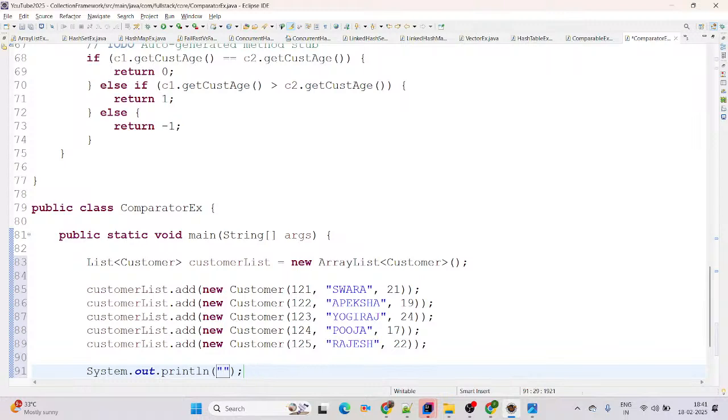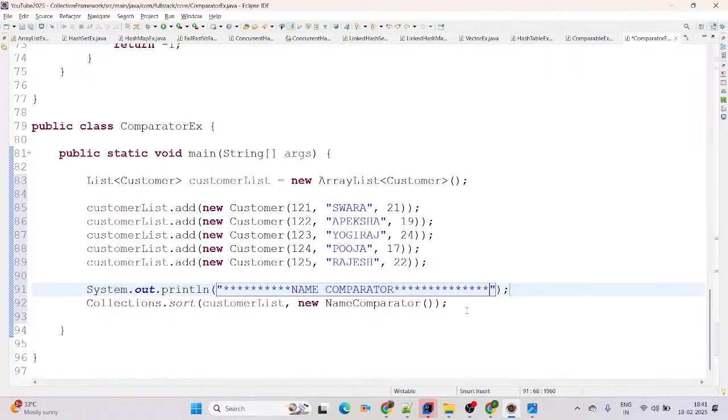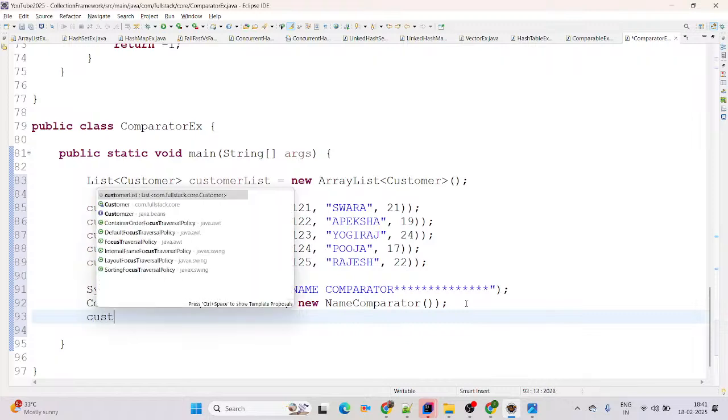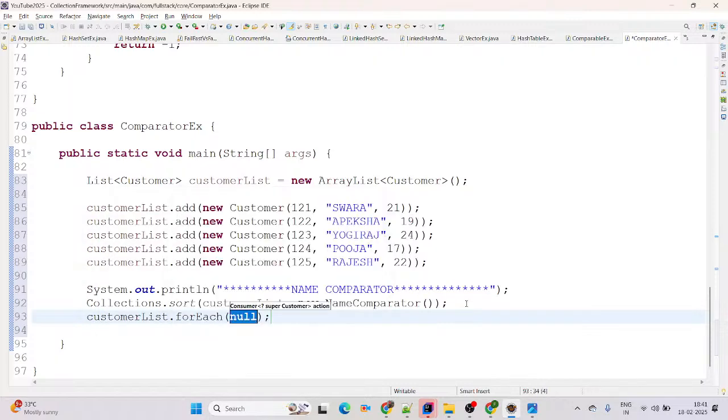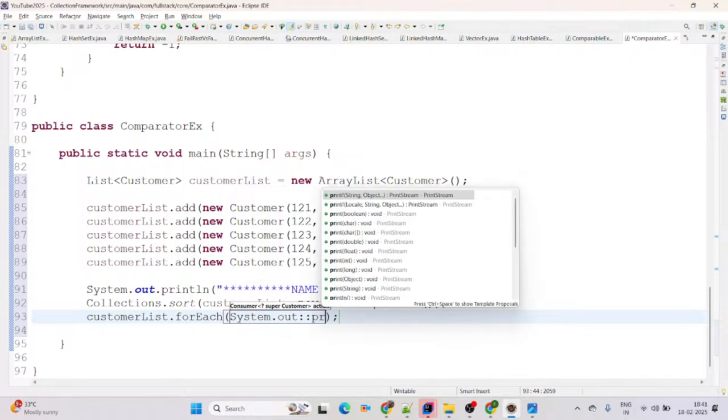Then we print using forEach on the customer list. We'll prefer to use Java 8 here, with System.out.println.